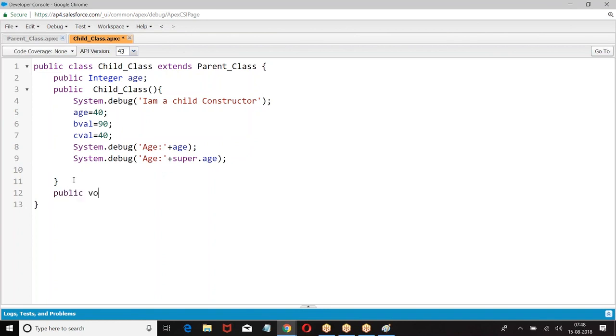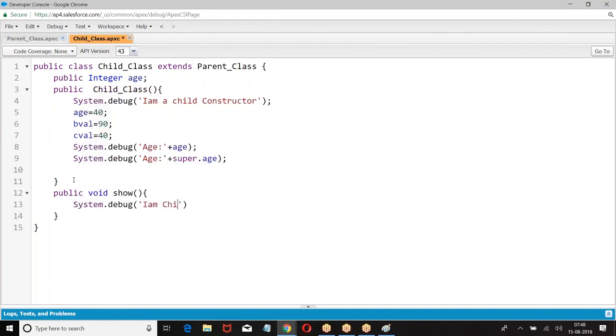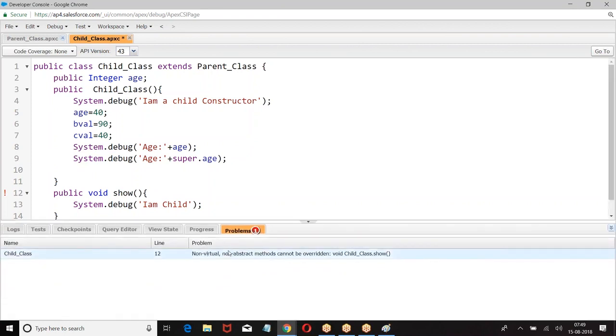Public void show. It is giving an error: boss, you cannot redefine a method which is already defined in the parent class.